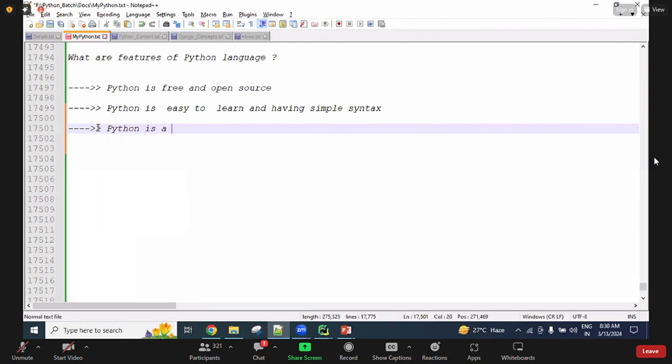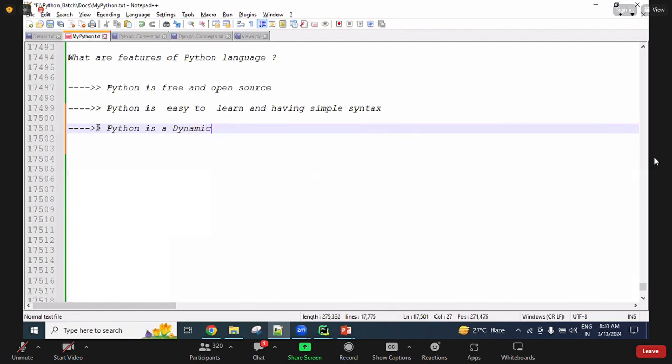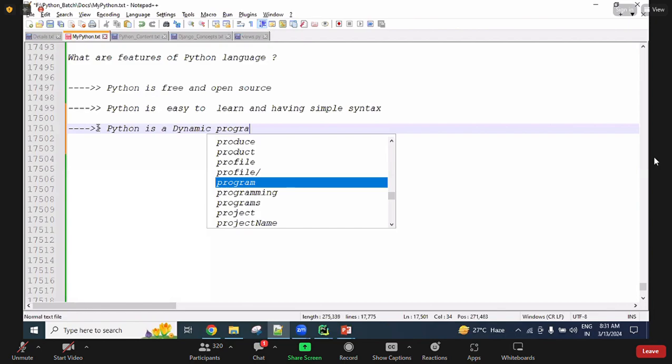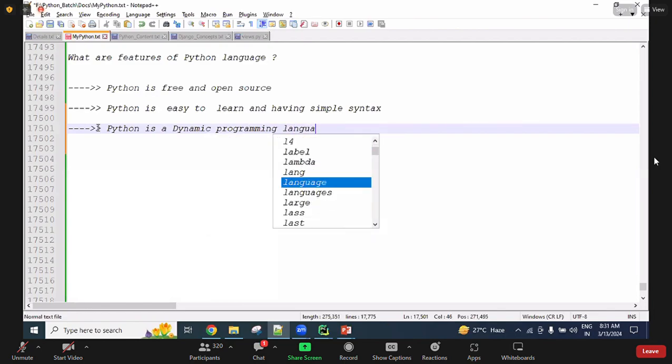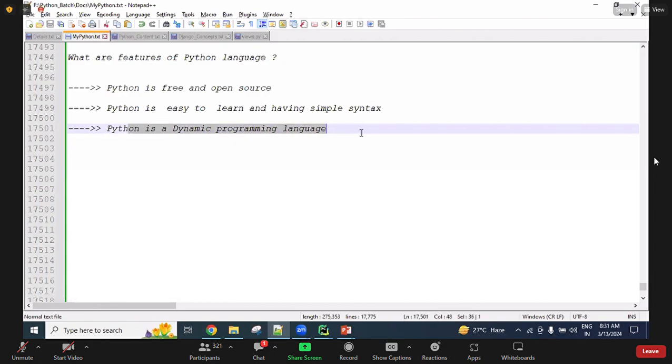Python is a dynamic programming language, guys. How can you say Python is a dynamic programming language? Some people are getting doubt. Okay. Python follows dynamic memory allocation, guys. The languages which follow dynamic memory allocation, those languages we call dynamic programming languages.